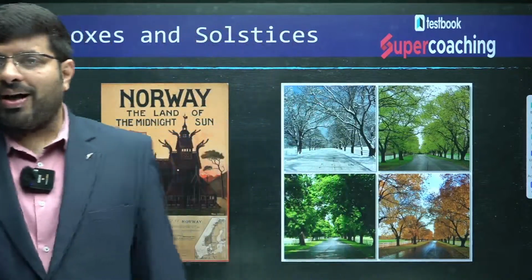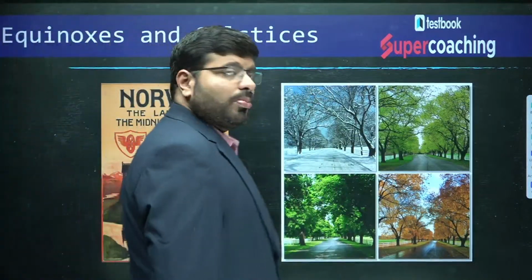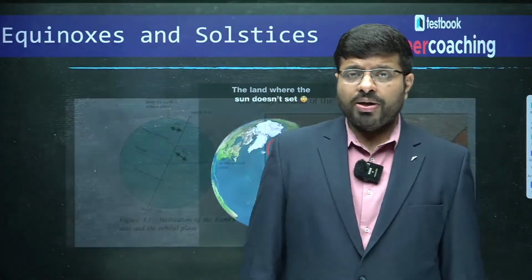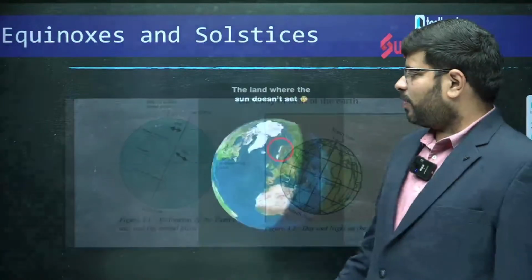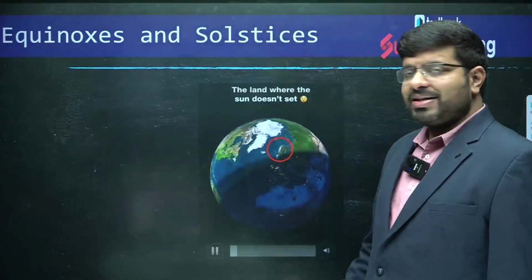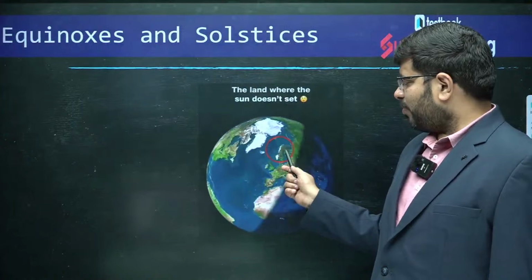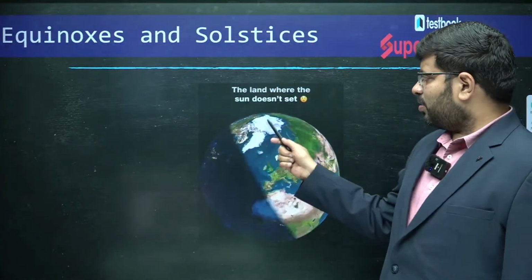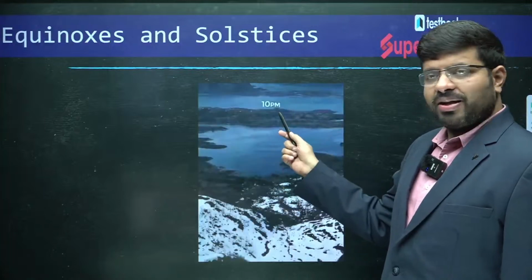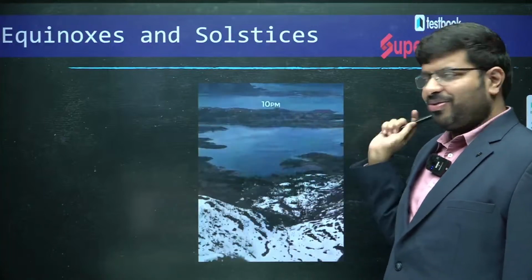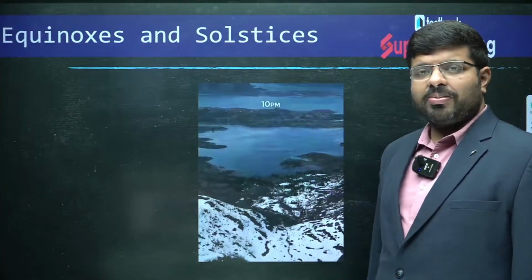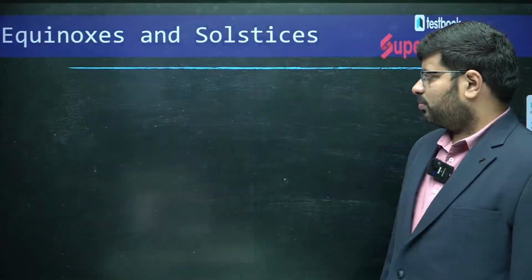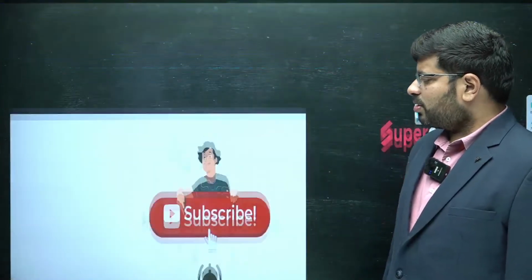Hope you all have understood this. Hope you have learnt about multiple things in this. Okay. Hope you have understood now why Norway is called the land of midnight sun. You can see this is Norway. This is the Arctic Circle. You can see the illumination circle, the land where the sun doesn't set, 10 p.m., 11 p.m., 12 p.m., 1 p.m., 2 p.m. The land will be having a decent amount of sunlight. Right. Hope you all have understood this.